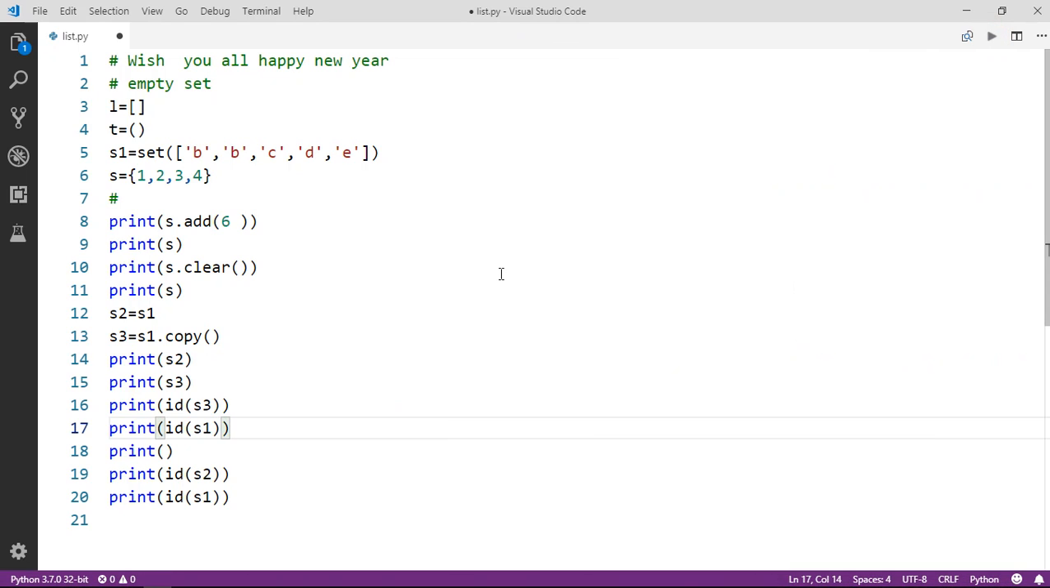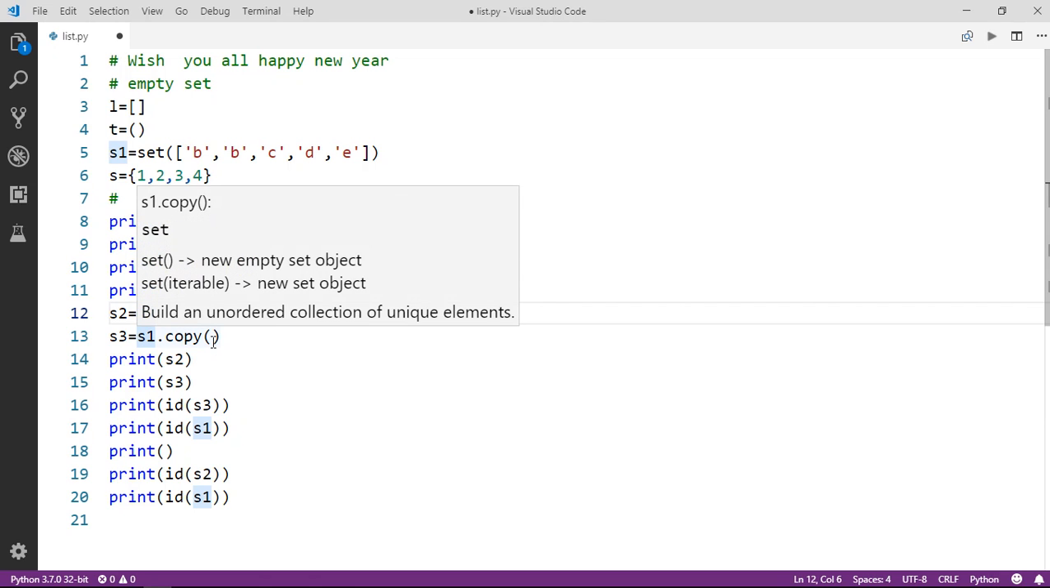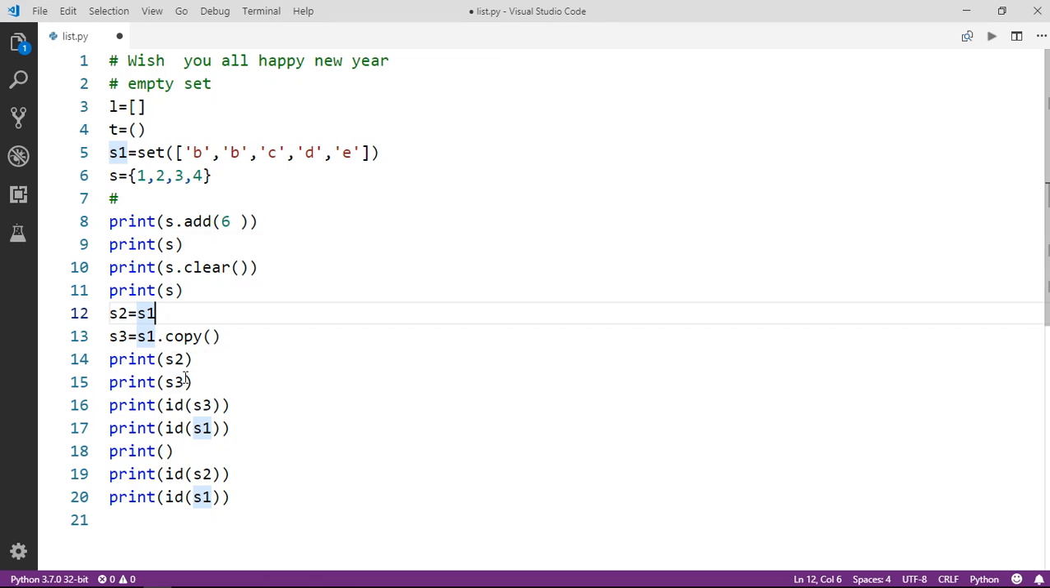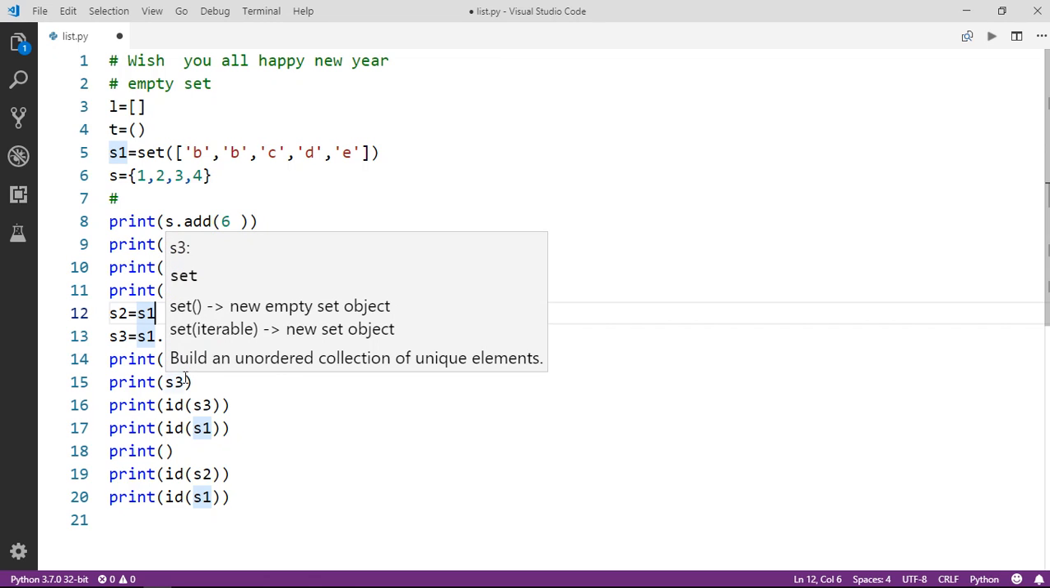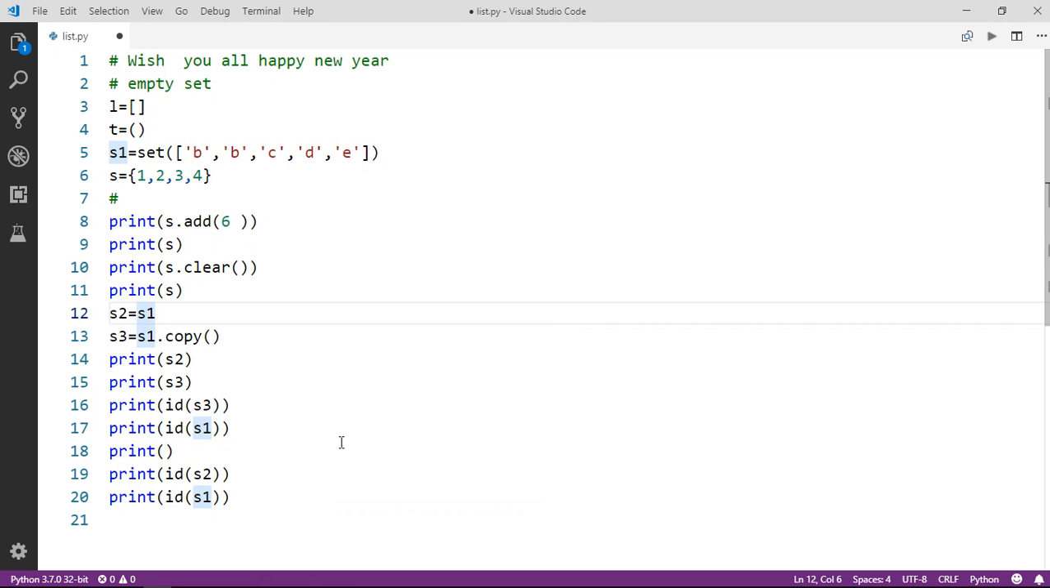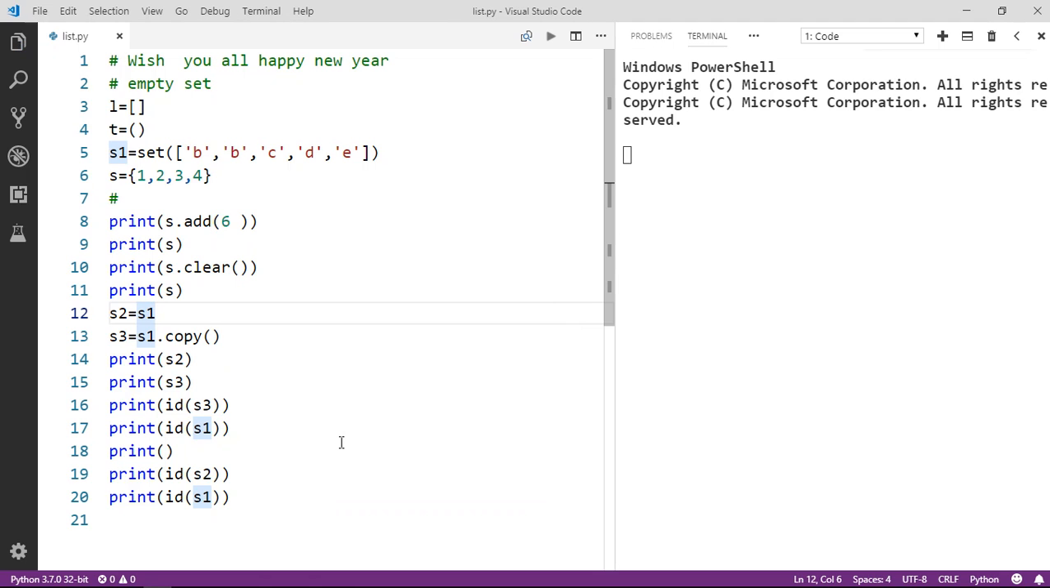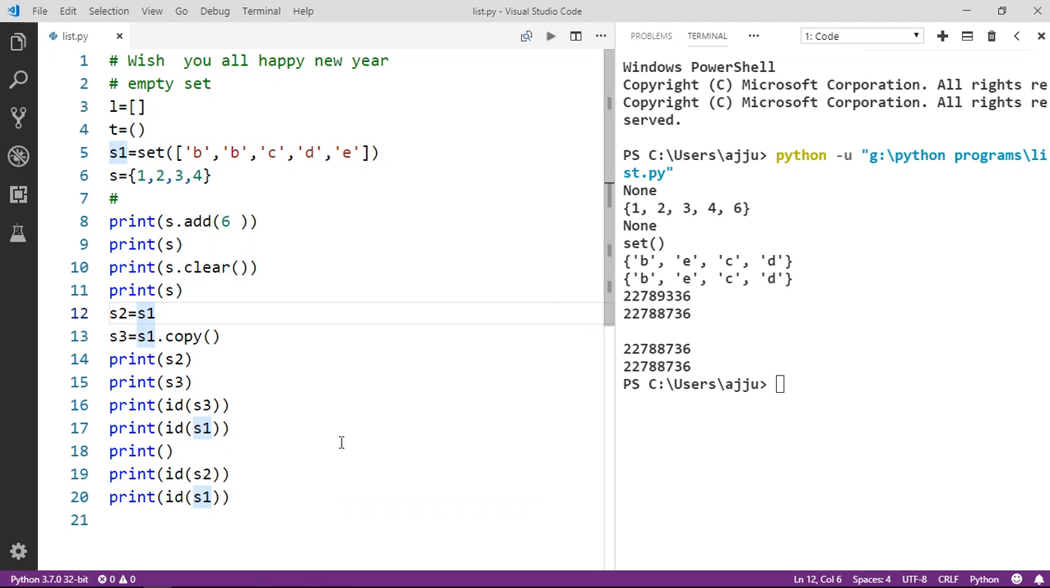Now we see here, when we are creating a copy, one is when we are assigning and one is using a copy function. So what is the difference between these two? If we print S2 and S3, we are going to get the same output. Let me show you the difference. Here, when we are printing, we are getting the same values in both cases, B E C D, B E C D. So what is the difference here?